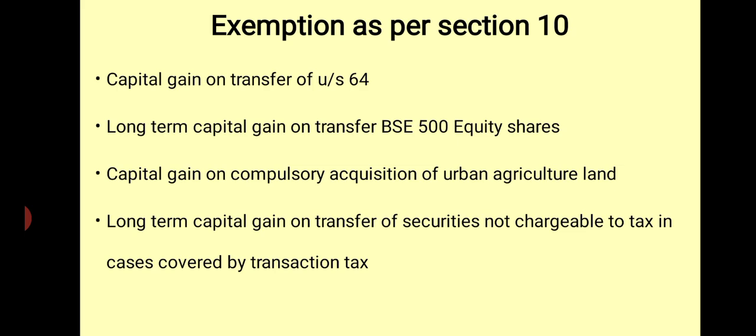The agricultural land was used by the assessee or his parents for agricultural purposes. The asset may be a long-term or short-term capital asset. When these conditions are satisfied, any income arising as a result of compulsory acquisition of urban agricultural land is exempted from capital gain.